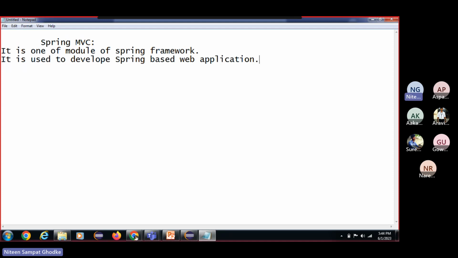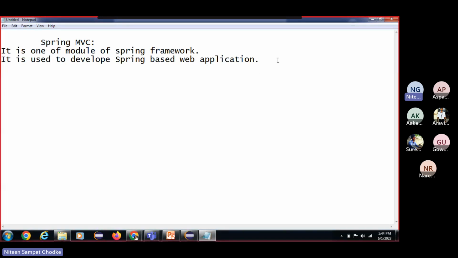But now, if I have to develop a web application, which we have already developed using servlet and JSP, exactly the same kind of application but with framework support, then we can simply go for Spring MVC.